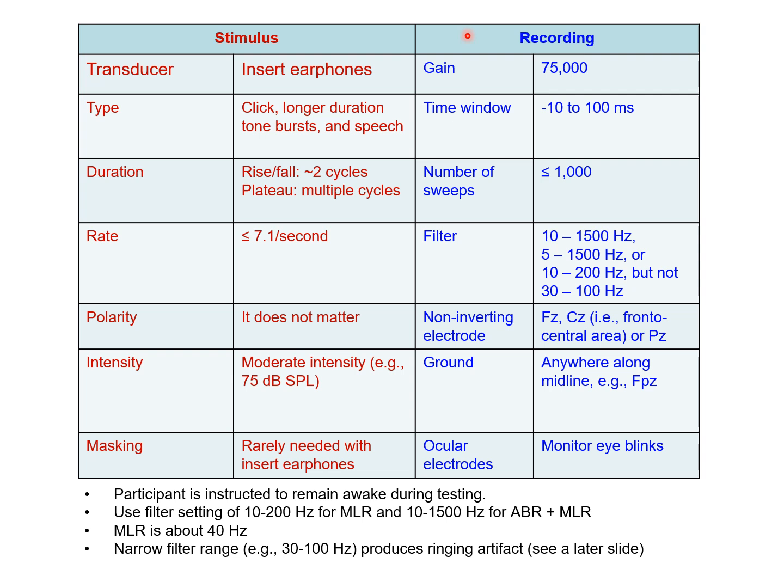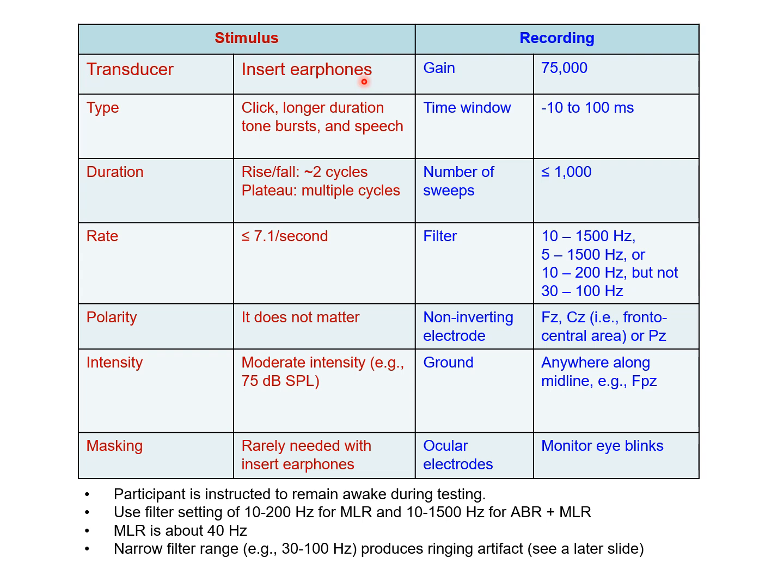As you are aware, 75,000 is smaller than the 100,000 that we set for ABR, SSR, and FFR, because MLR amplitudes are much bigger than ABR, SSR, and FFR.